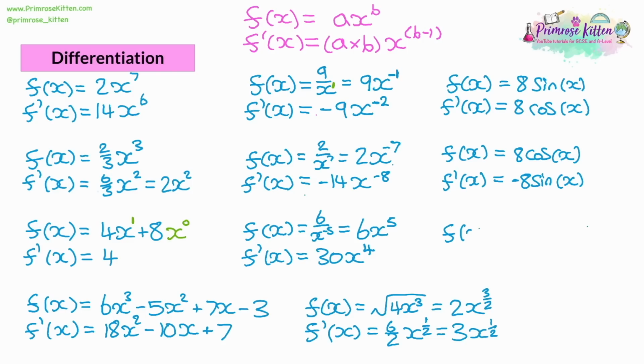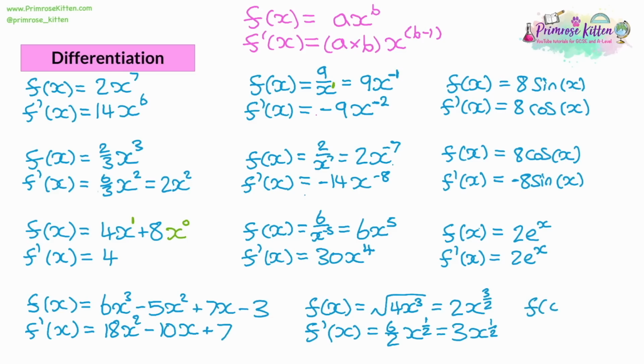The last thing to look at is a number called e. Now, when you differentiate e, so let's say a function is 2e to the power of x, when you differentiate it, we get 2e to the power of x. So e is quite an odd number. It's like pi, it's an irrational number. When you differentiate, it's got a very odd behavior, and essentially you can think that e is immune to being differentiated.